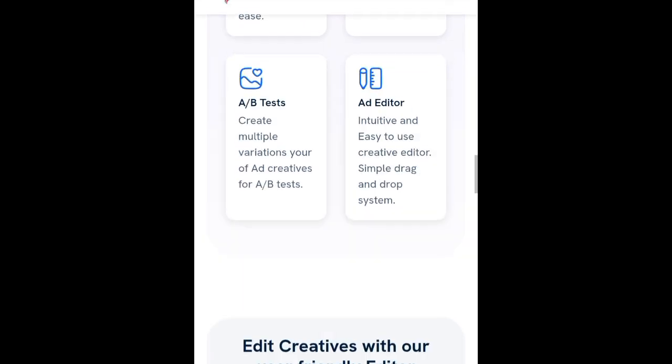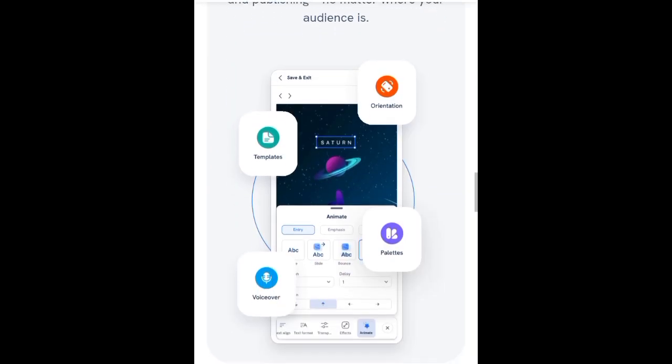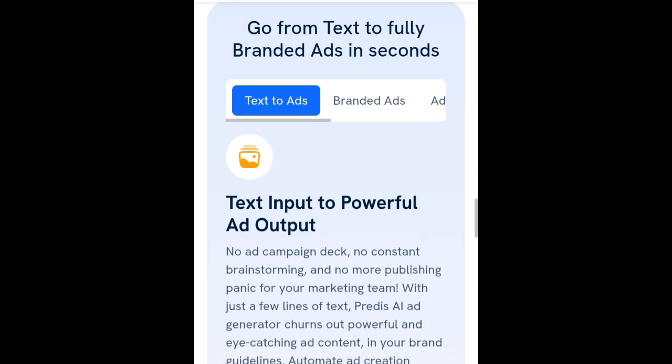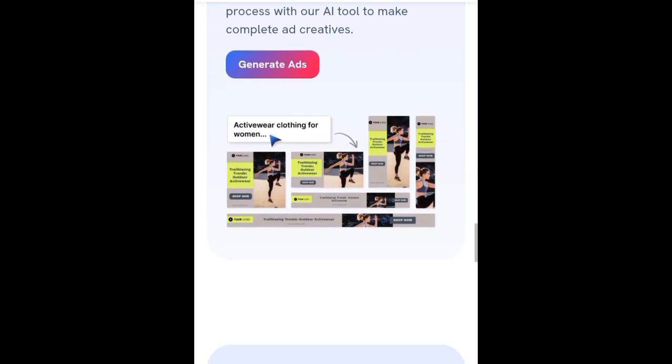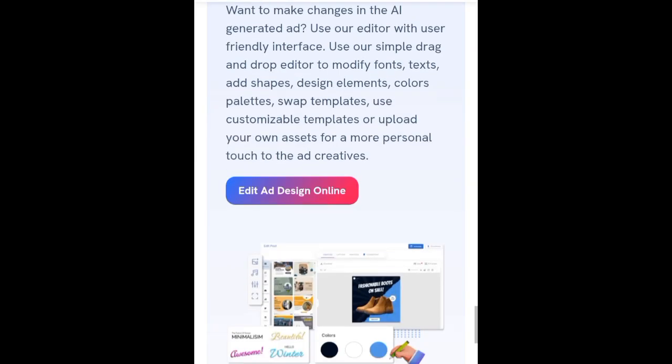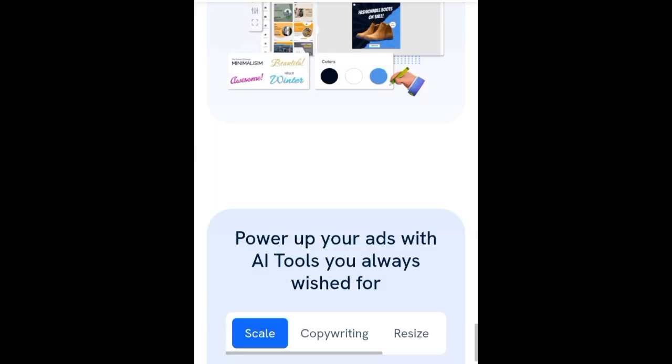You can see all the features that it has. You can test A/B. You can see text to art. So you can write text and let AI convert it to art for you and get more clicks and more engagement on your content. So this is it. This is the interface or the home page of Predis AI.